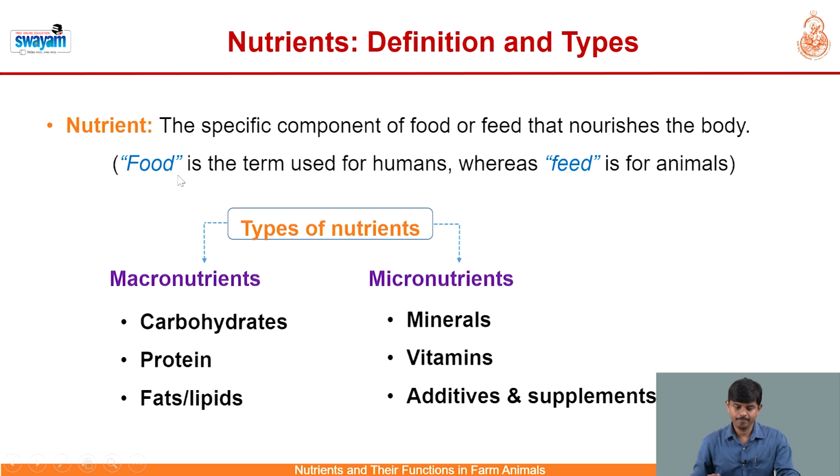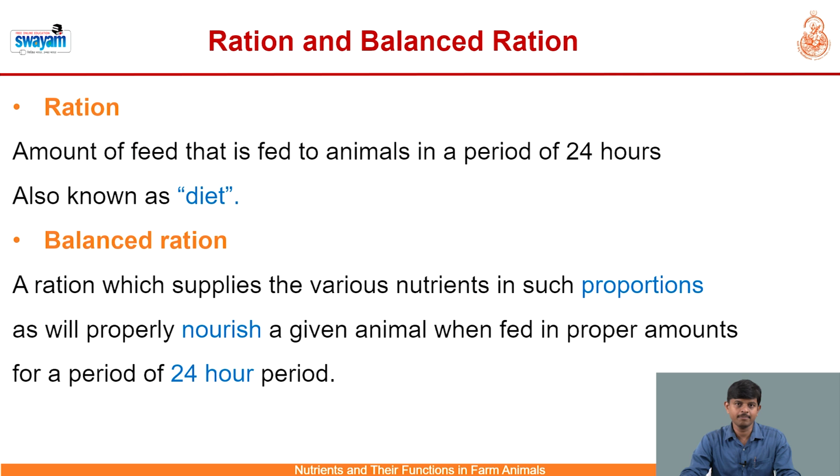Before going to the role and requirements of nutrients as such, let us understand the basics of animal nutrition, that is ration and balanced ration. So what is the meaning of ration? Ration is defined as the amount of feed that is fed to the animal in a period of 24 hours, which is also known as diet.